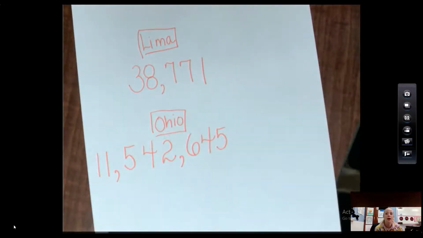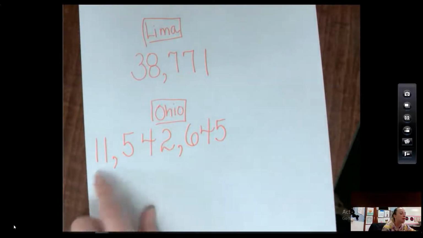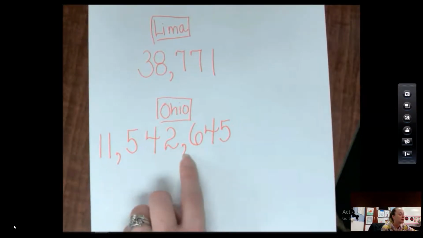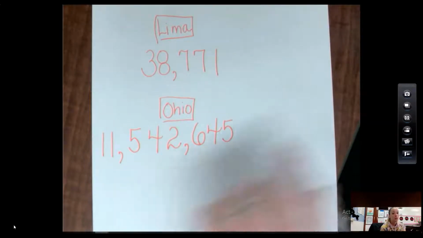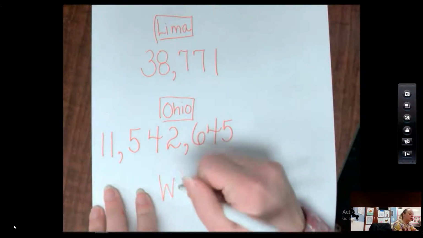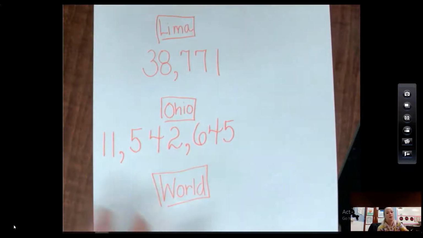All right, can you read that number? Well, this number is 11,542,645. Were you close? There's about 11.5 million people who live in Ohio. That's a lot of people. Now tonight, if you want to go home and find out how many people live in the whole world and tell your teacher, that would be awesome.